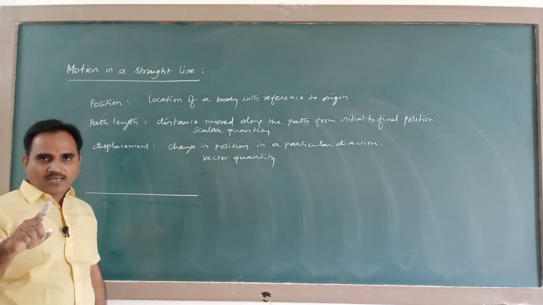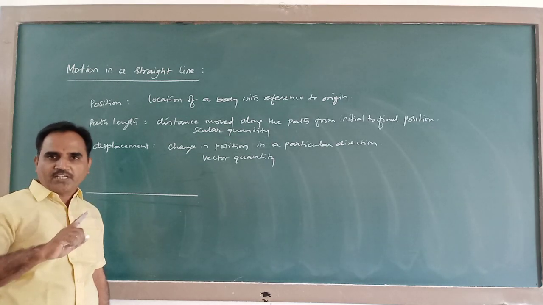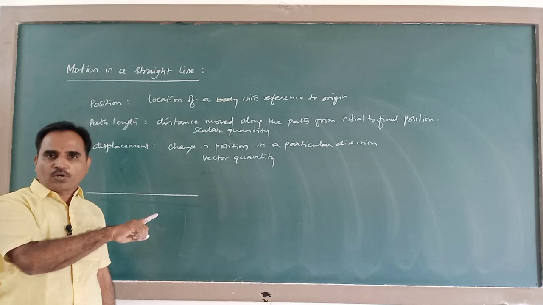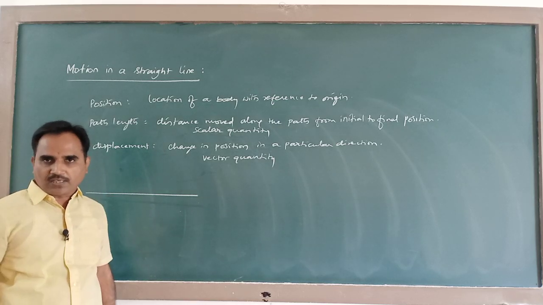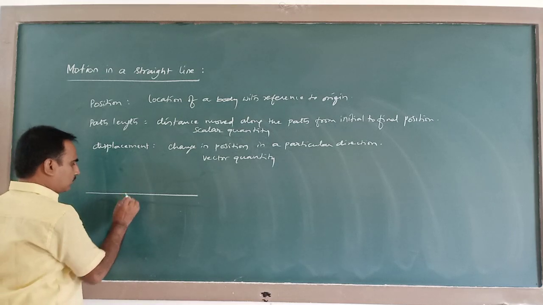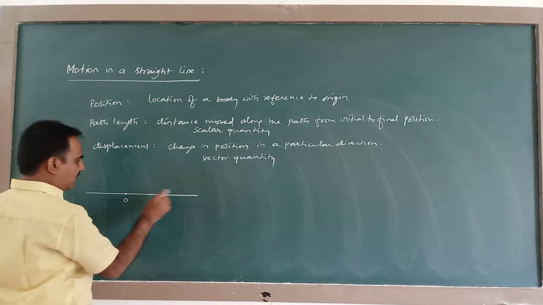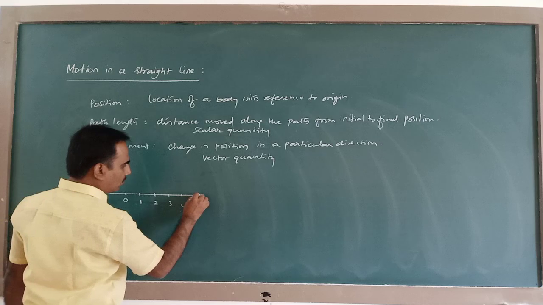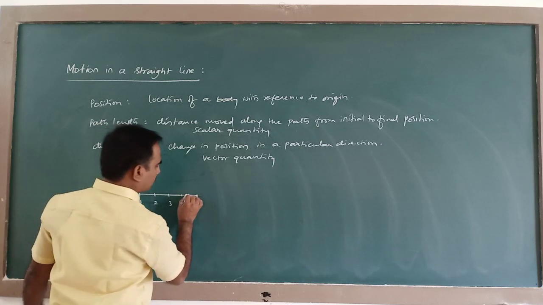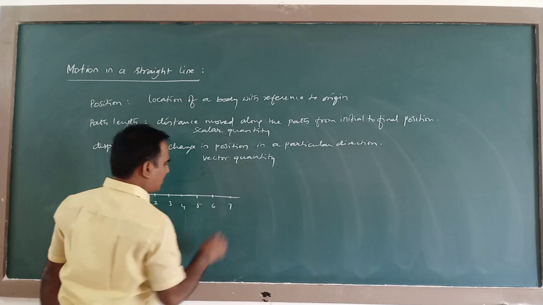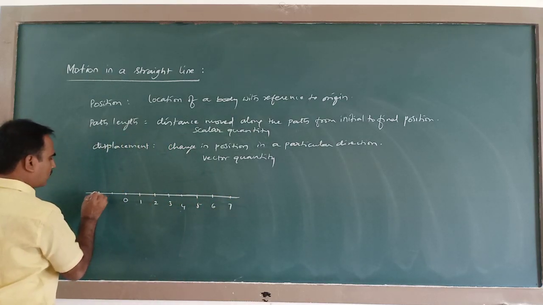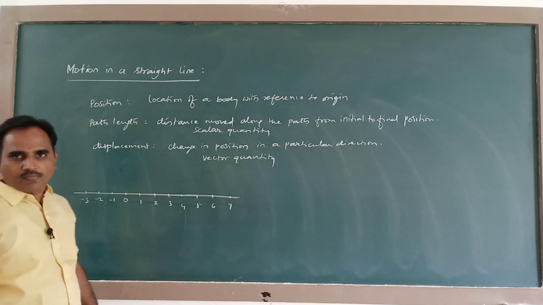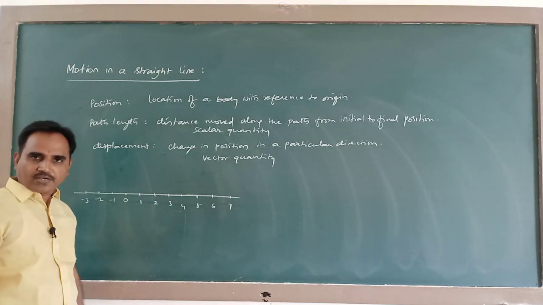Consider the body moving in the x direction; I am not bothering about y and z directions. Say this is the origin. These are the graduations in the x-axis: 1, 2, 3, 4, 5, 6, 7 and so on the positive side, -1, -2, -3 on the negative side.